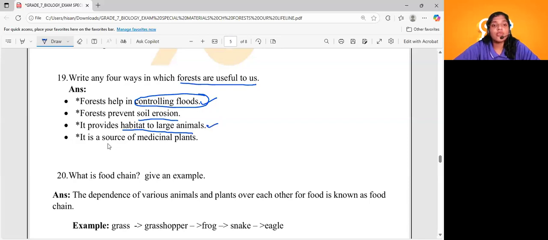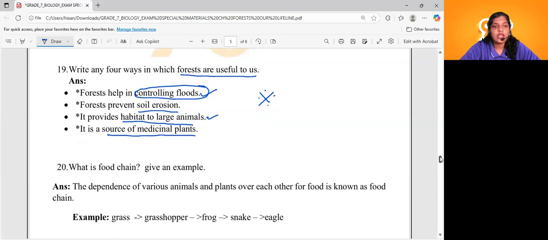And it is also a source of good medicinal plants. You might have heard about tribals, right? They prepare medicines from the plants of the forest. So it becomes the medicine for diseases, even very dangerous diseases, right? So it becomes a source of medicinal plants. What are the major ways in which forests are useful for us? Helps in controlling floods, prevents soil erosion, provides habitat for larger animals, and is a source of medicinal plants. Very important. Okay, shall we continue?